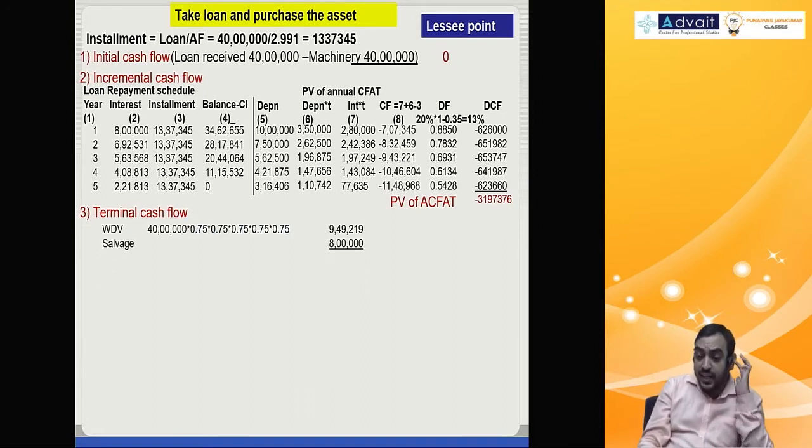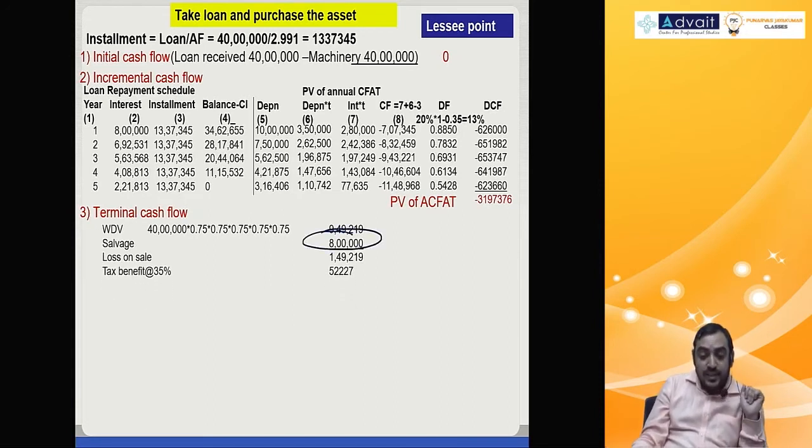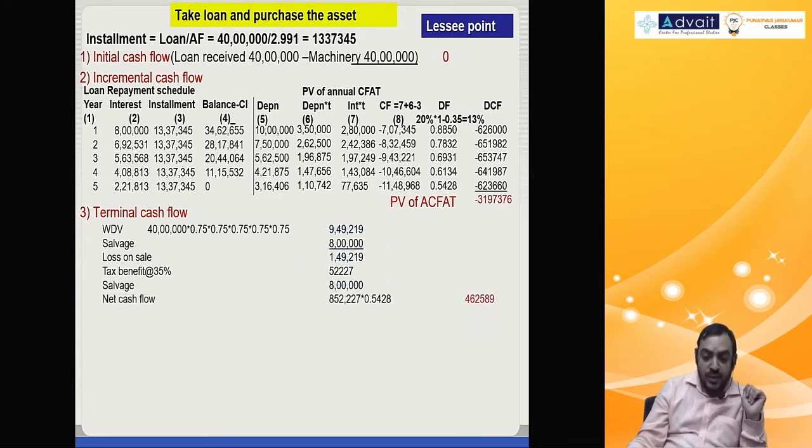Salvage value 8 lakh, you have a loss. When you have a loss, your tax benefit will happen. You don't receive tax, you save tax. So effective cash inflow is salvage value 8 lakh, tax savings 52,000, total 8 lakh 52,000, and then you multiply it by the last year discounting factor, you get 4 lakh 62,589.